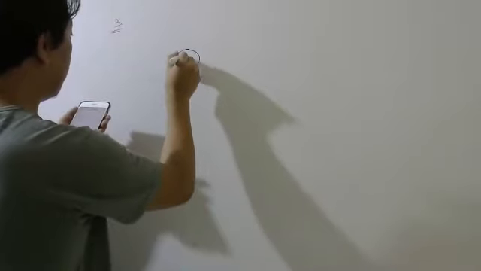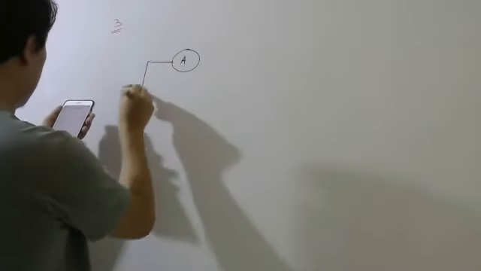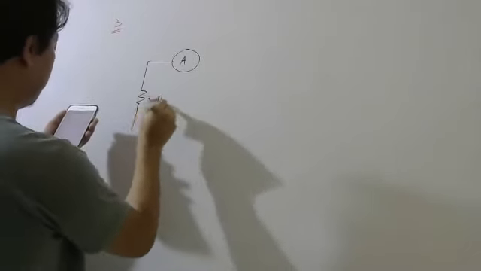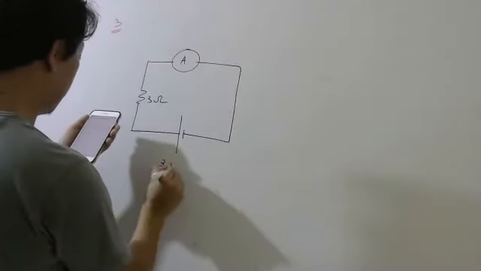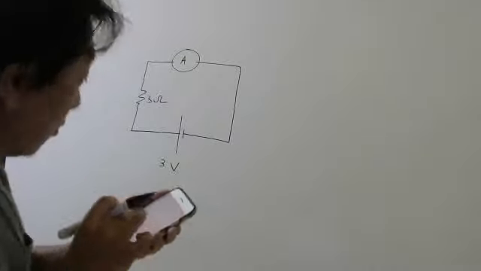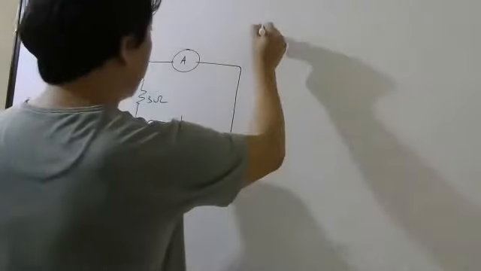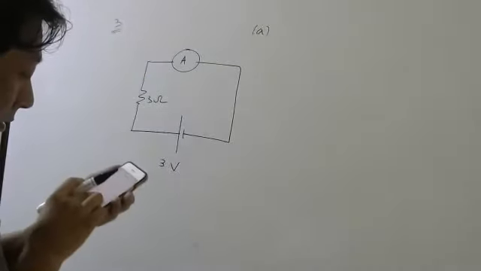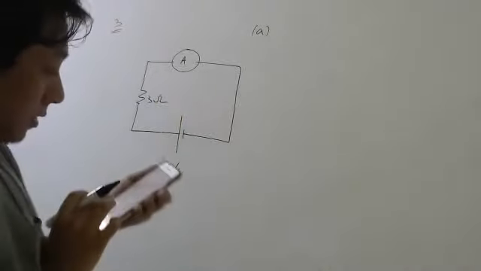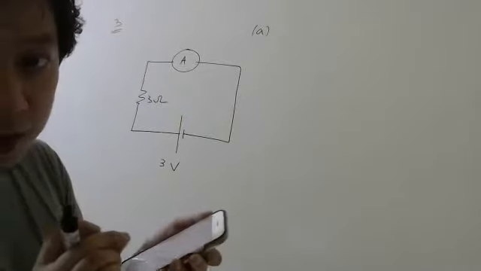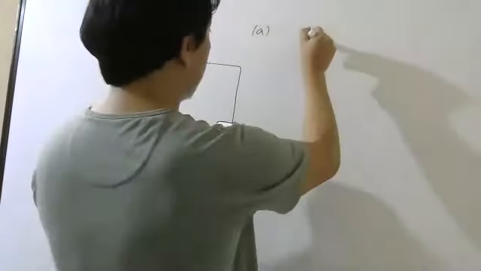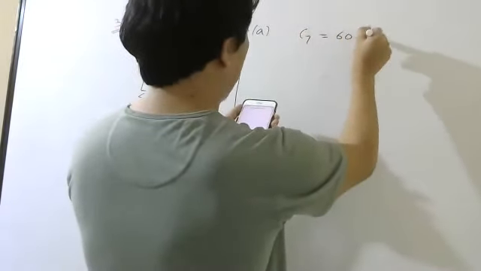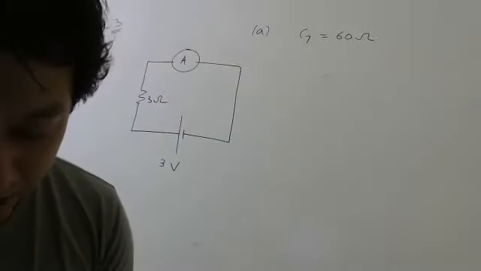So let us do it. So let's draw the circuit. There is a ammeter here. There is a resistance here, 3 ohm. And there is a battery here, 3 volt. 3.00 means 3 volt. In the first part, they are saying this ammeter is, first part, okay, listen carefully. This ammeter is a galvanometer with resistance 60 ohm. I'll write capital G only, nothing else is there, only 60 ohm.